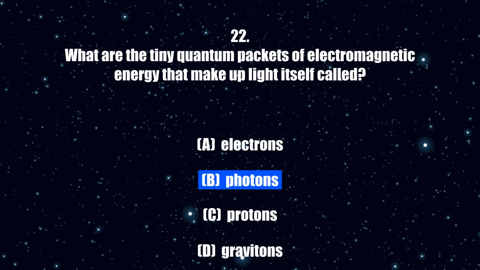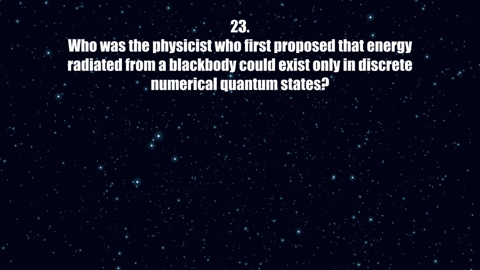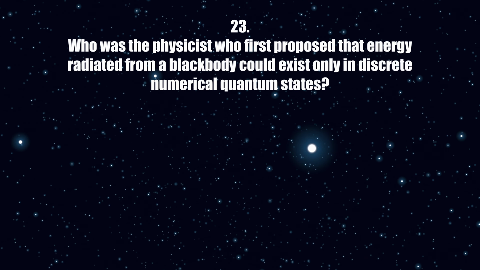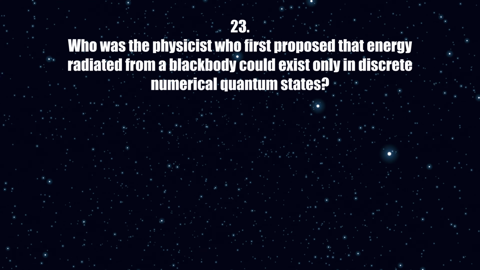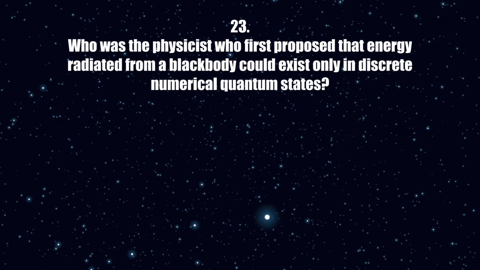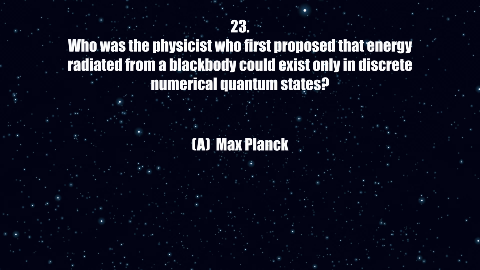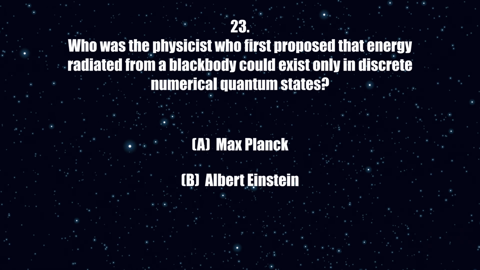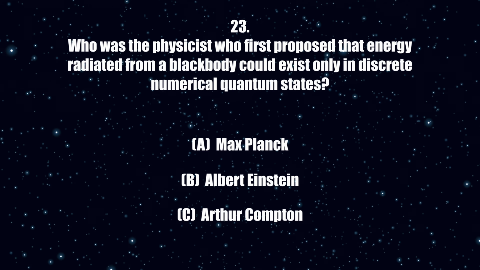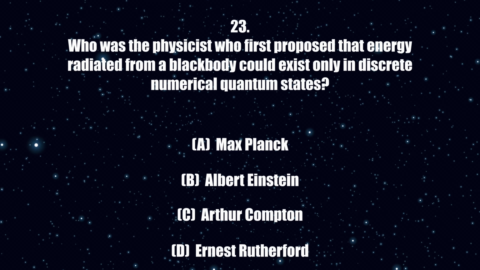The correct answer is B. 23. Who was the physicist who first proposed that energy radiated from a black body could exist only in discrete numerical quantum states? A. Max Planck. B. Albert Einstein. C. Arthur Compton. D. Ernest Rutherford.